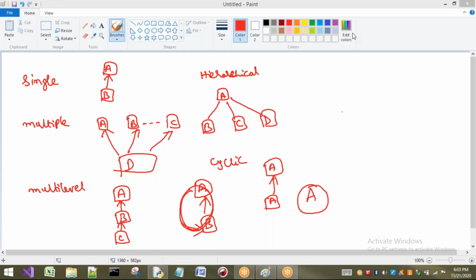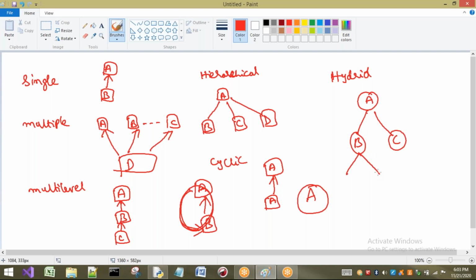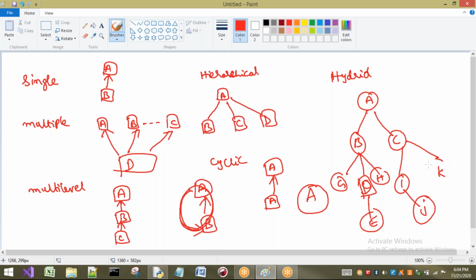Now, the last type, hybrid inheritance. What is that? As the name says, hybrid is a mixing of more than one. For example, A is there, here B, C, and let us consider D, E, here G, H, next I, J, K. Let us consider this. So this is a hybrid inheritance.